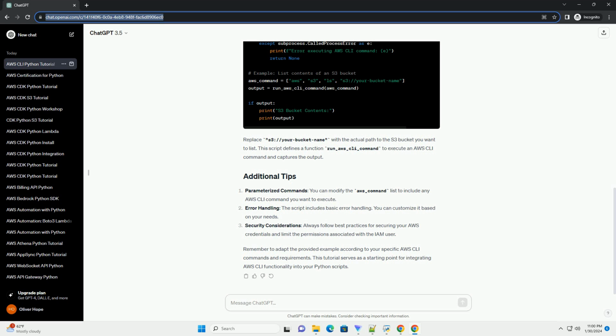Parameterized commands. You can modify the AWS command list to include any AWS CLI command you want to execute. Error handling. The script includes basic error handling. You can customize it based on your needs. Security considerations. Always follow best practices for securing your AWS credentials and limit the permissions associated with the IAM user. Remember to adapt the provided example according to your specific AWS CLI commands and requirements. This tutorial serves as a starting point for integrating AWS CLI functionality into your Python scripts.